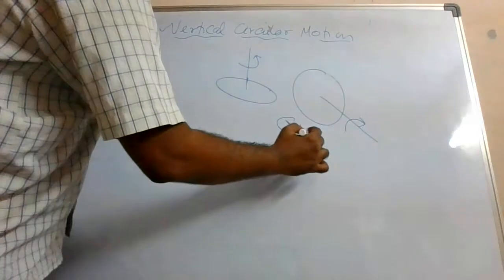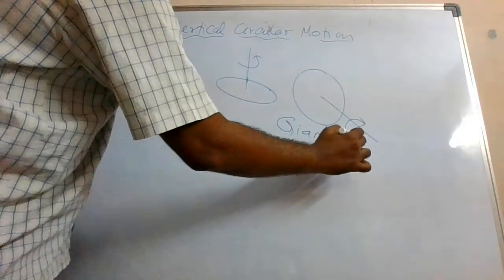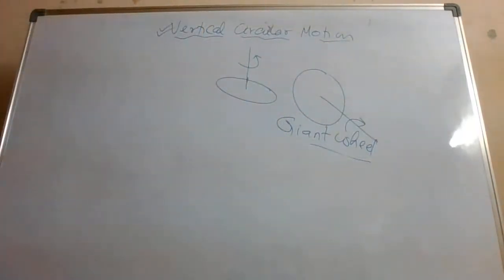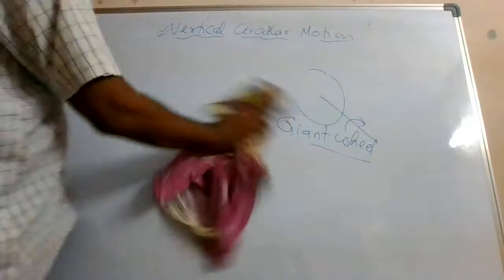In real life you might have seen a giant wheel. What is this? It is a vertical circular motion. So that type of circular motion we are discussing. What are the things that are involved in that, what type of calculations we'll do, all those things we are going to discuss. So will the concept be different for this?